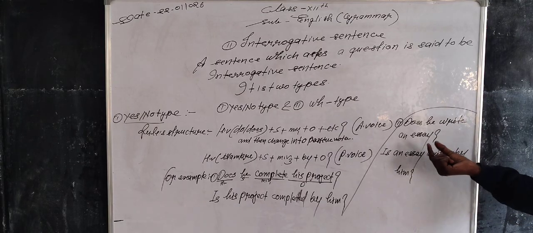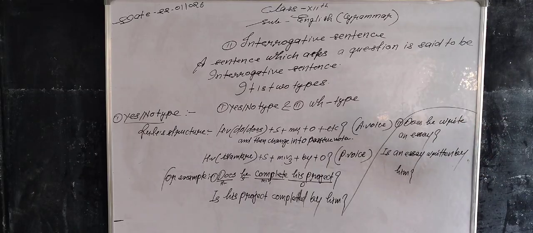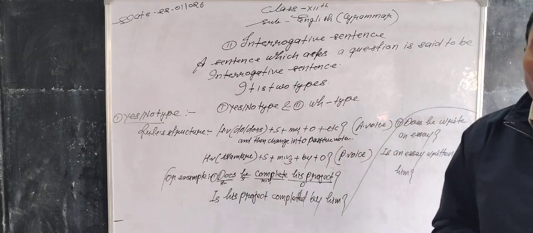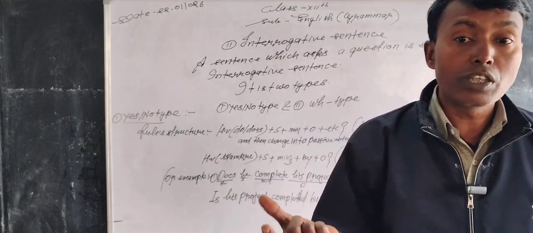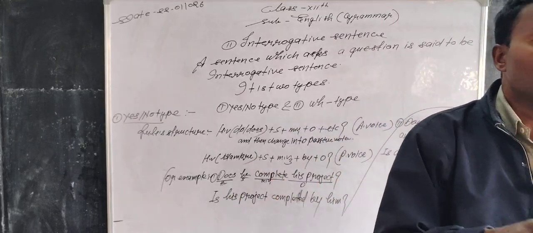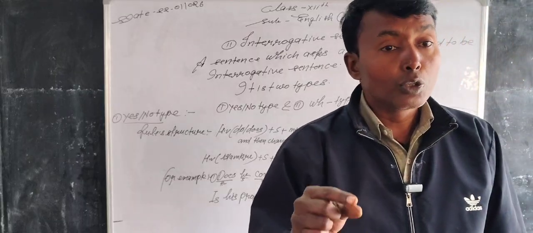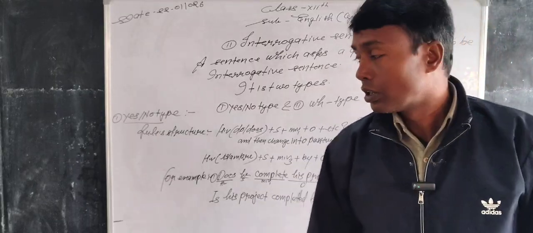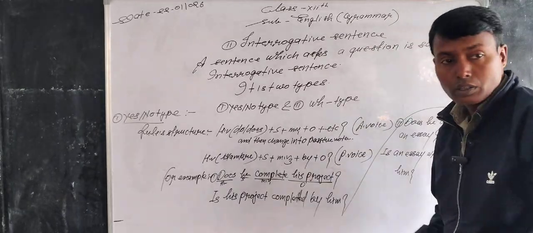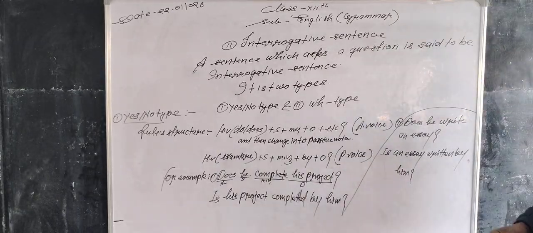So you can easily prepare active to passive voice if you know the rules of the sentence and tense. If you know clearly, you can change active to passive voice very easily. Note this.